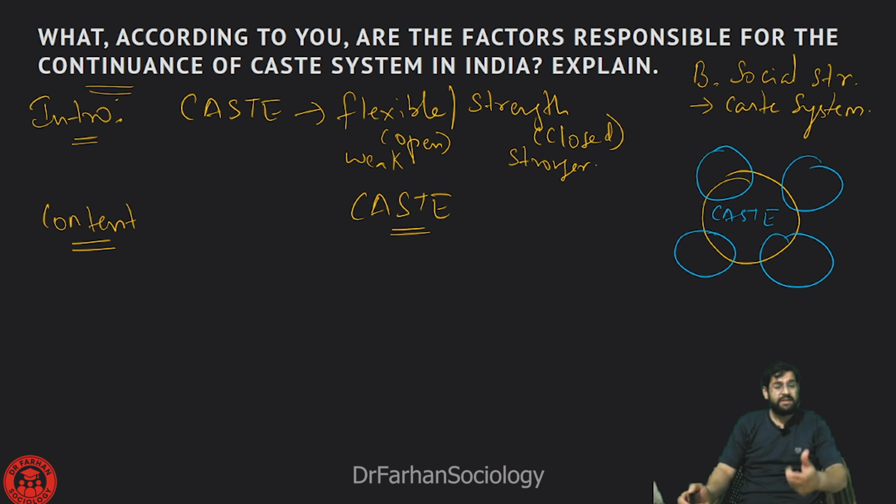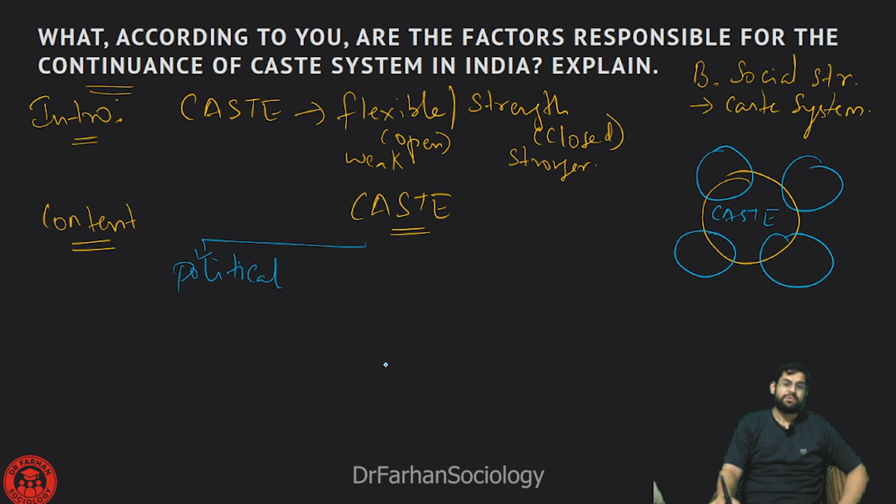Yes, we are seeing that caste system has been strongly married to the political system. So in the field of political system, caste has been able to protect, promote and preserve itself. In fact, the Supreme Court is also saying that people are not casting their vote, but rather they are voting for their caste.